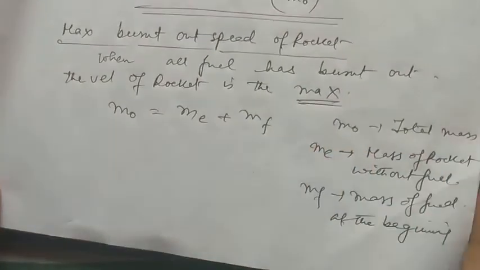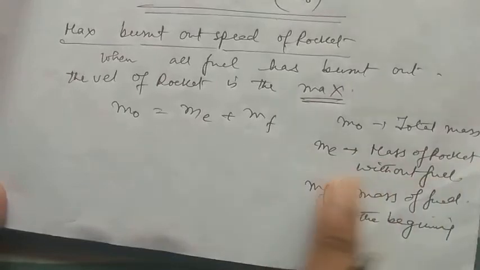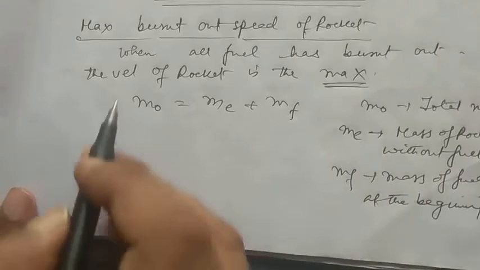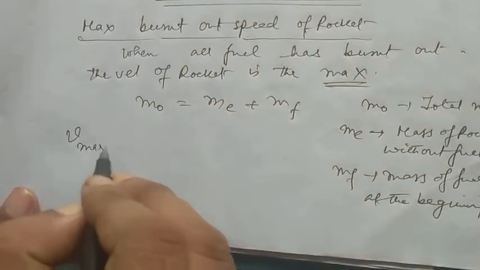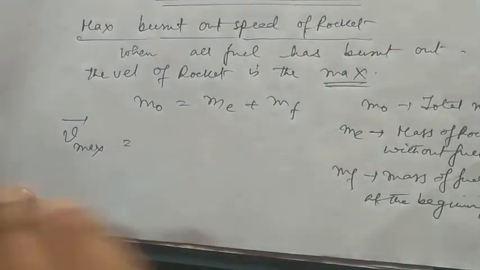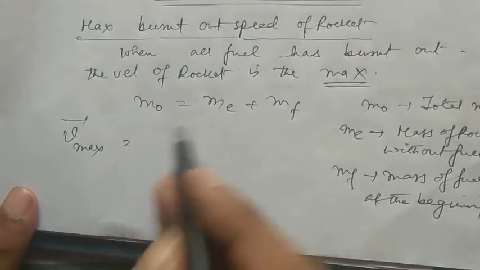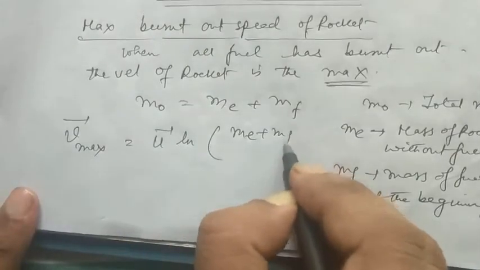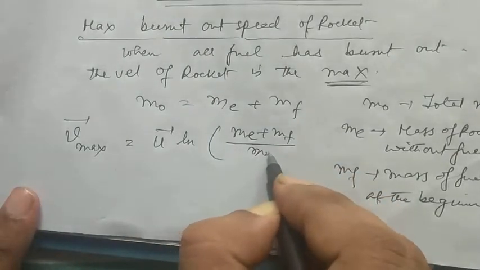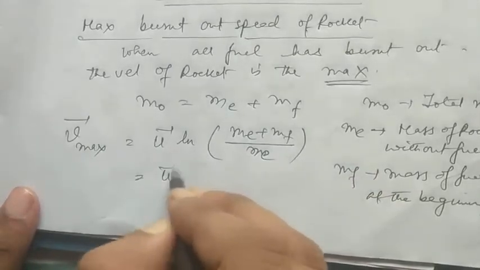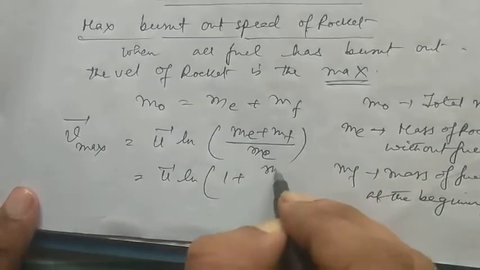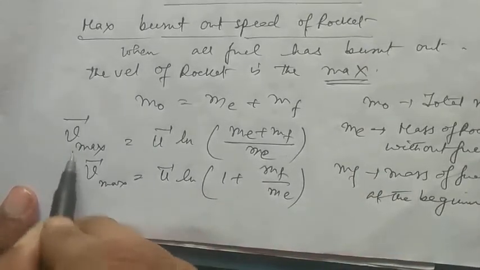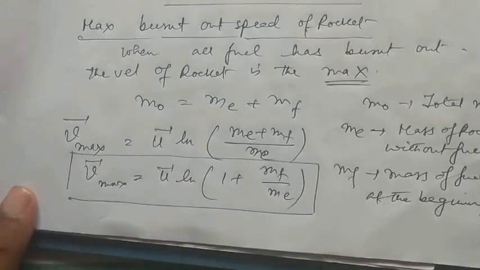So m naught is the total mass of the rocket, me is the mass of the rocket without fuel when all the fuel has burnt out, and mf is the mass of the fuel at the beginning. We can write the maximum burnt-out speed as Vmax equals u ln of (me plus mf) by me, which is equal to u ln of 1 plus mf by me. So Vmax becomes equal to this expression.